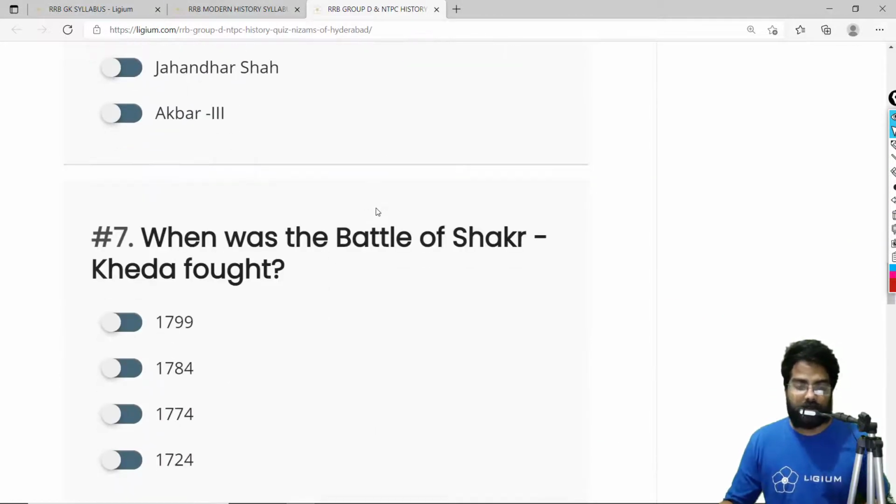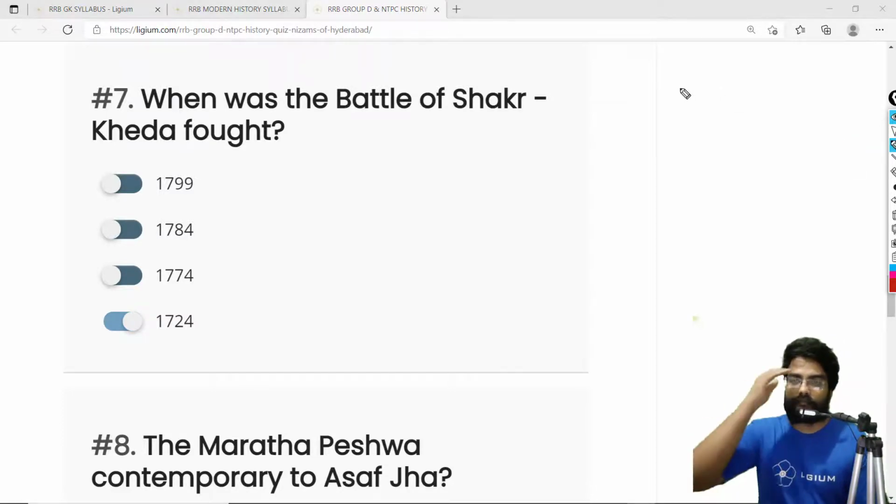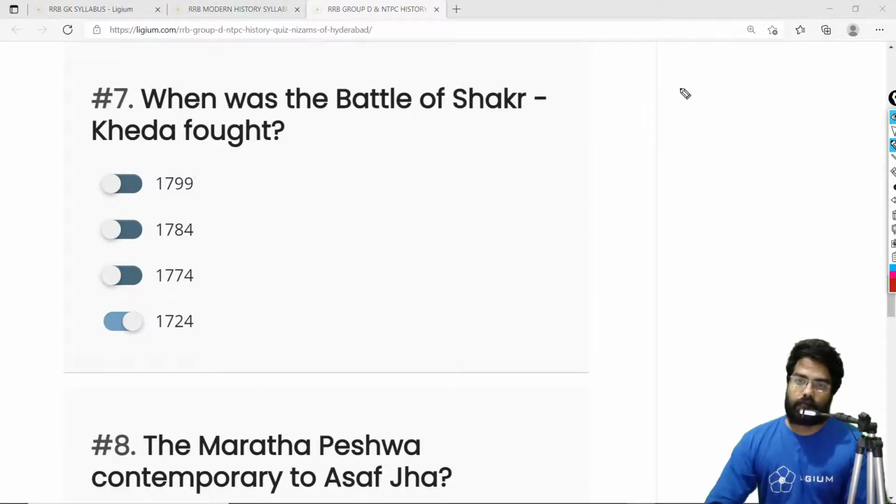Okay, option A. When was the Battle of Shakar-e-Kheda fought? Now, this is not really an important battle, but just remember the date. The date is 1724. So basically, what happened is when Farooq Siyar made Asaf Jah the Nizam-e-Mulk, he was actually called to Delhi. And by then, there was another guy in Deccan who started ruling parts of the Nizam's territory.